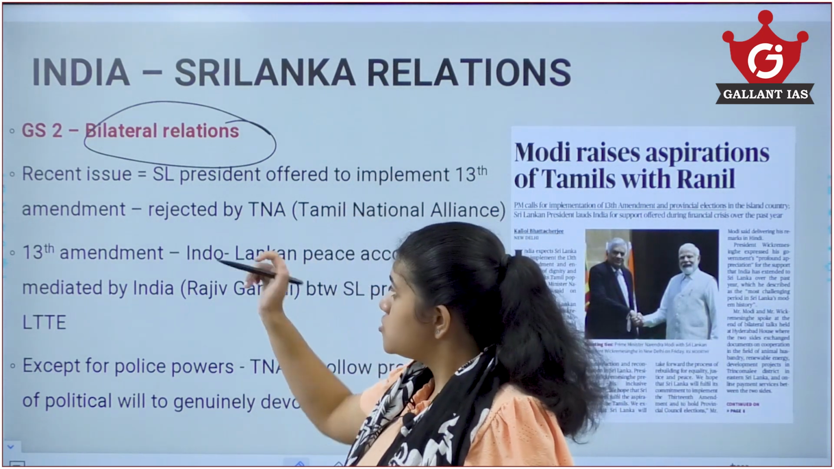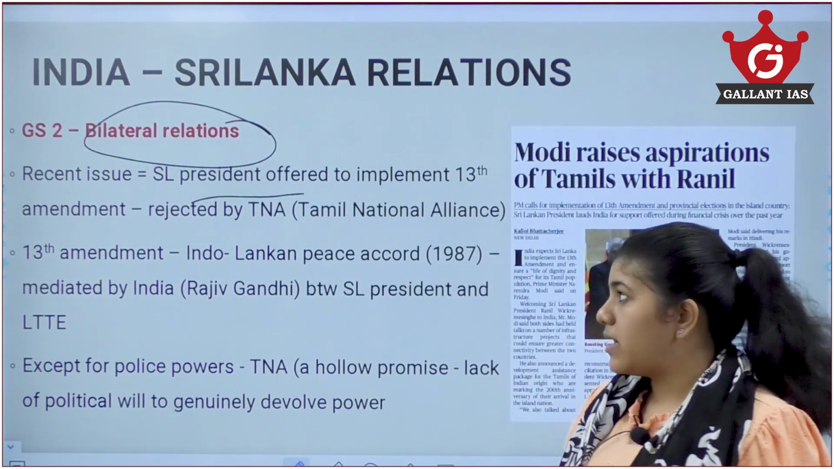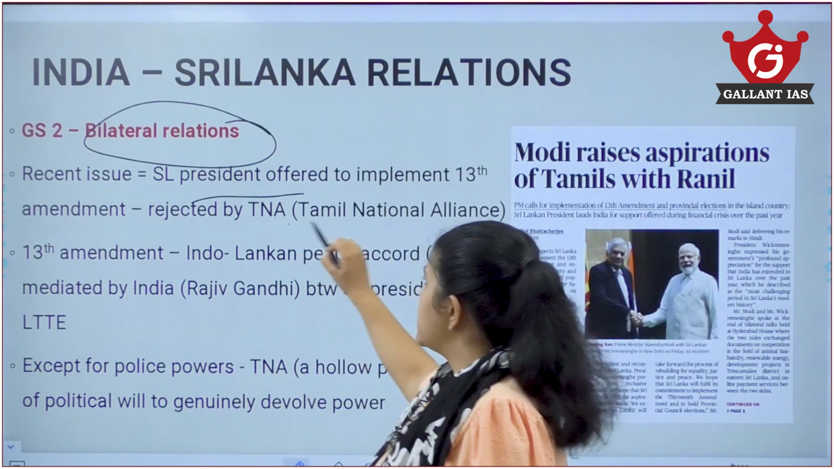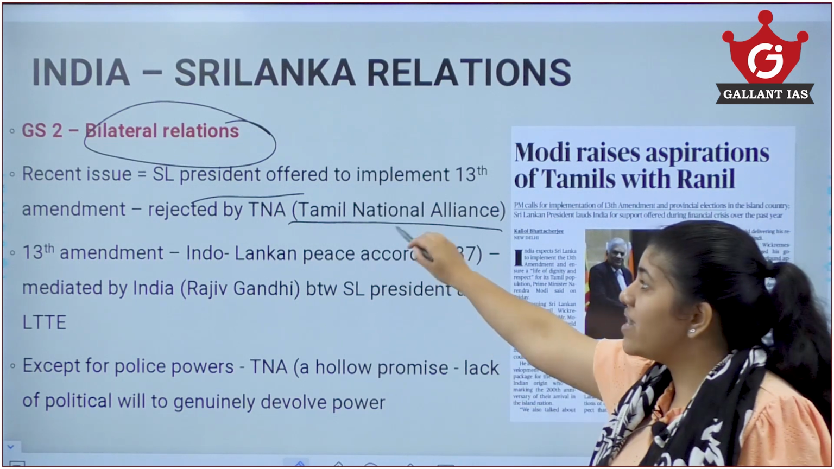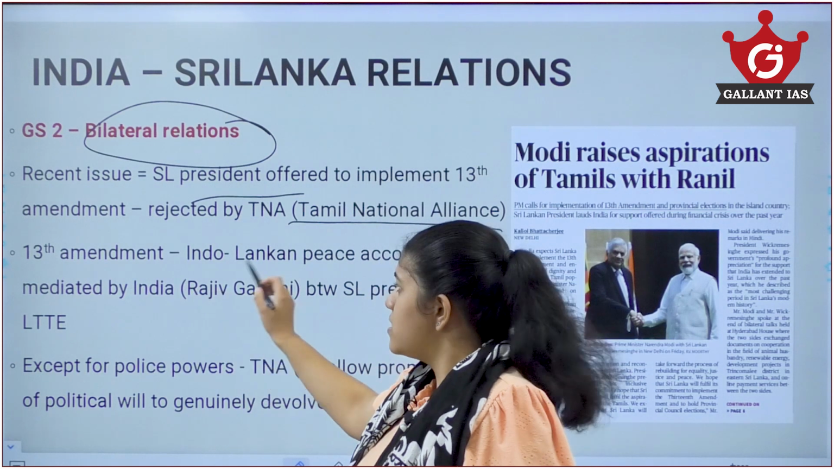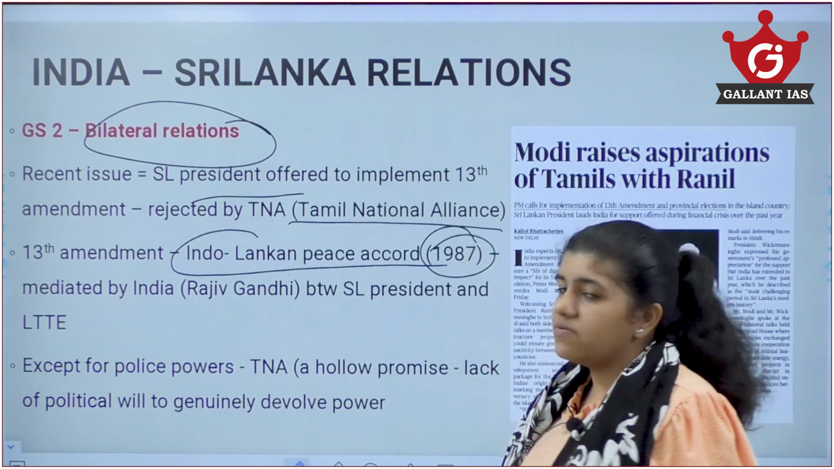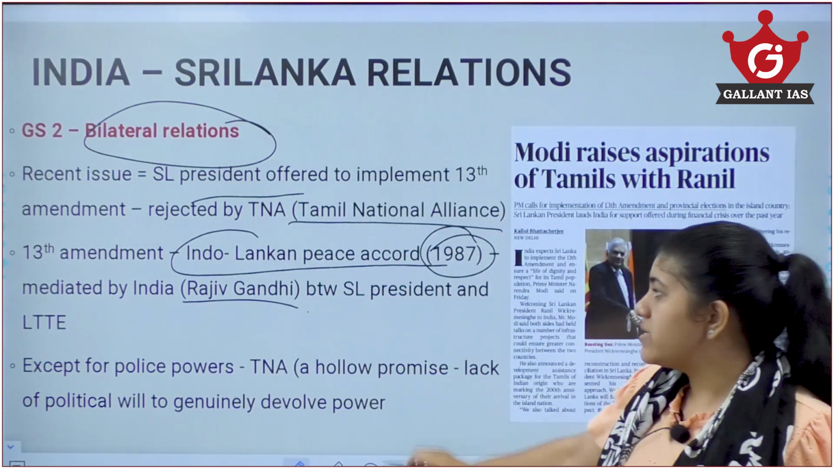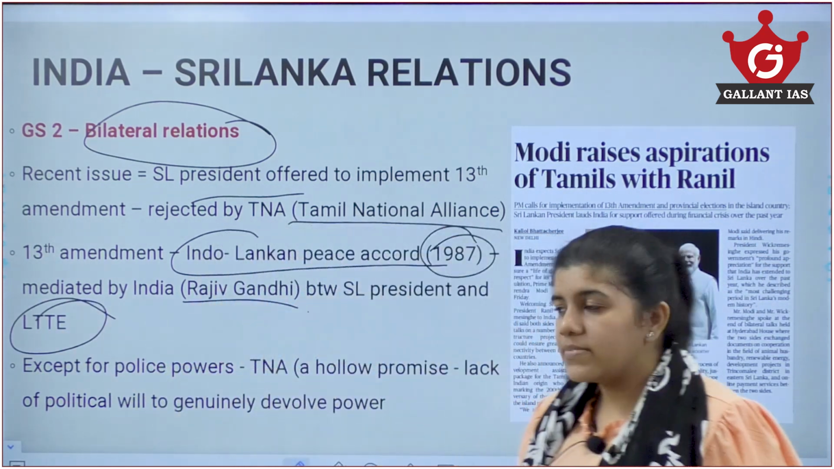Now, the recent issue is that the Sri Lankan president offered to implement the 13th amendment. You should know the 13th amendment, but this 13th amendment was rejected by the Tamil National Alliance. So, we should first know what the 13th amendment is and why the Tamil National Alliance rejected it. The 13th amendment stems from the Indo-Lankan Peace Accord that was signed in 1987, mediated by our Indian Prime Minister, then Rajiv Gandhi, between the Sri Lankan President and the LTTE, that is the Liberation Tigers of Tamil Eelam.